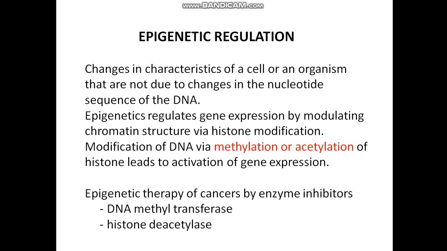Now, the epigenetic regulation of gene expression. It changes the characteristics of a cell or an organism that are not due to changes in the nucleotide sequence of the DNA. And this epigenetics regulates gene expression by modulating chromatin structure via histone modification, as we know, by methylation or acetylation of histone. The epigenetic therapy of cancers is done by enzyme inhibitors such as inhibitors of DNA methyltransferase or histone deacetylase.